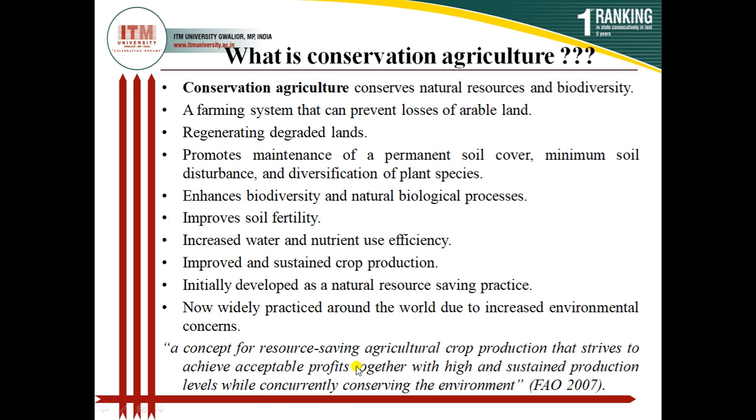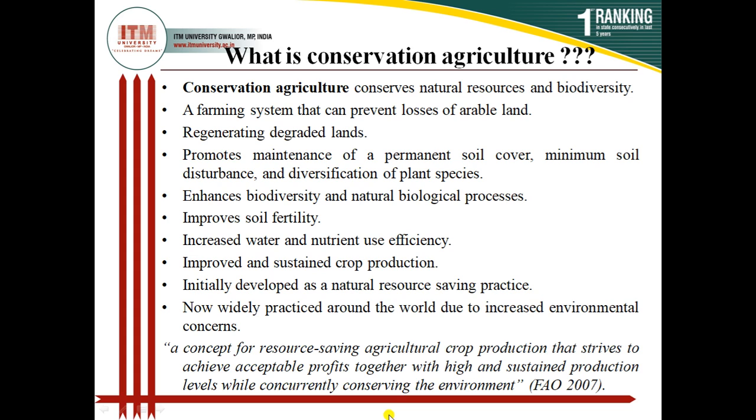So here profit maximization is not the only goal. Definitely we should get the profit. So that is acceptable profit. Definitely we should get profit. That's why we are doing agriculture. But the goal is combined together with the goal of high and sustained production level while concurrently conserving the environment, because of increased environmental concern. That's why this practice is being adopted.